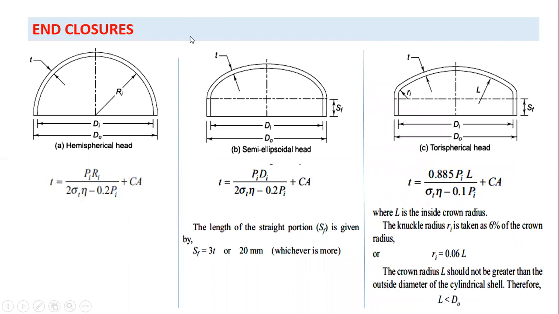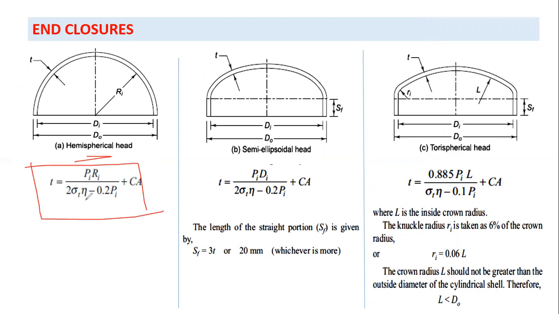Also, there are multiple types of enclosures. Now let's come to the enclosures, right? So there are multiple types of enclosures. One can be hemispherical, can be semi-ellipsoidal, can be torus spherical, or can be conical, right? It is to be noted that hemispherical and semi-ellipsoidal enclosures are used when the cylinder is vertical, and this kind of head is used when the cylinder is horizontal.